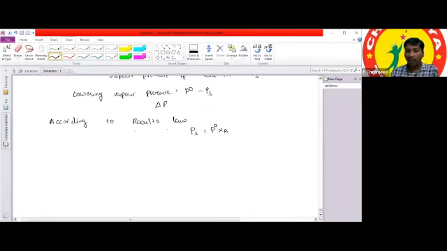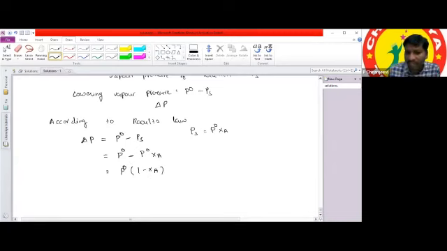Now we can write the lowering of vapor pressure, represented as delta P, which is equal to P naught minus PS. As per Raoult's law, what is the PS value? PS is P naught into XA. So delta P is P naught minus P naught into XA. What is the common thing here? P naught. If we take P naught common, we get P naught into 1 minus XA.